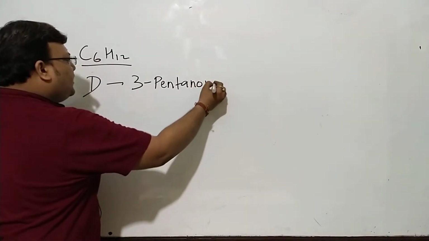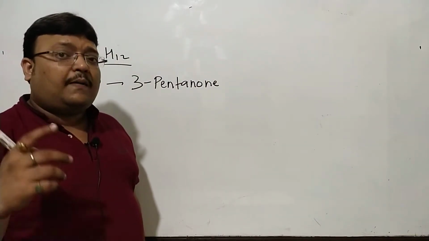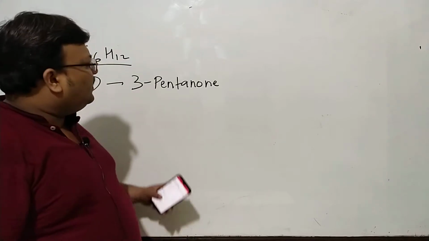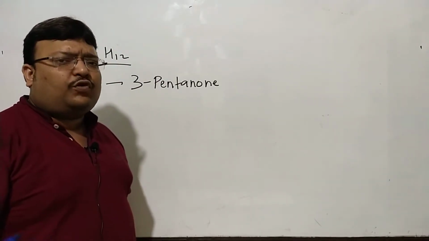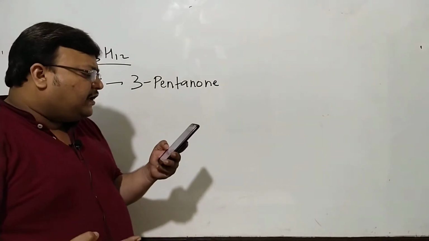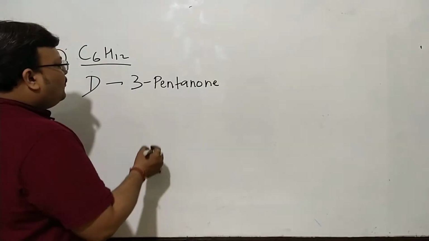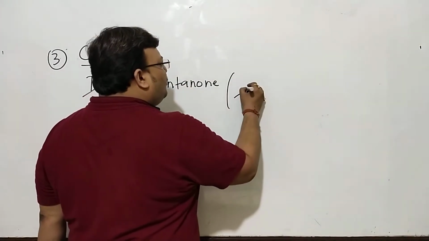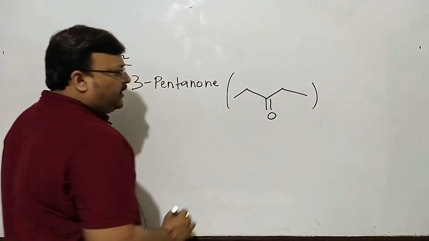Mind you, according to the new rules of IUPAC nomenclature, 3-pentanone would be called pentan-3-one. You know, earlier this was allowed, but now you always have to name the position just before the functional group. Anyways, 3-pentanone will be just a 5 carbon carbonyl. So when you get 3-pentanone, naturally 1, 2, 3, 4, 5, you will only get a 5 carbon component.